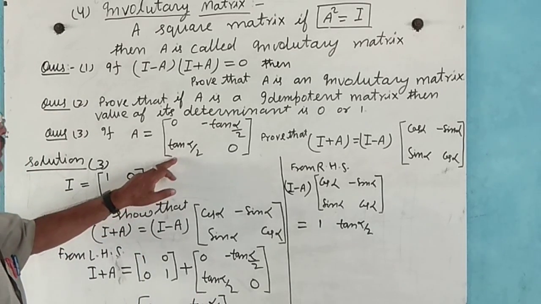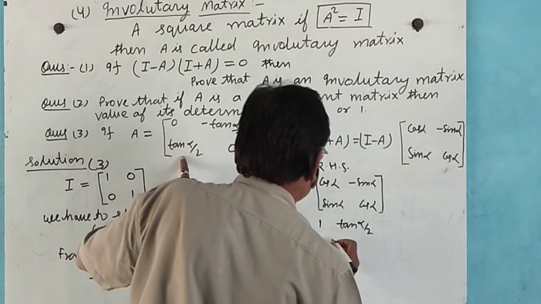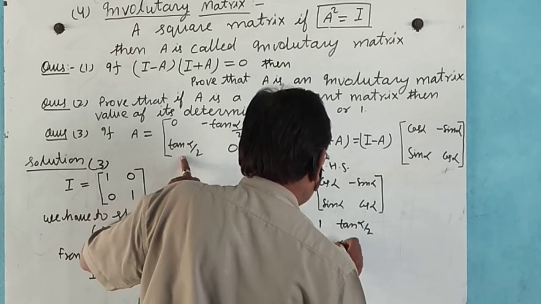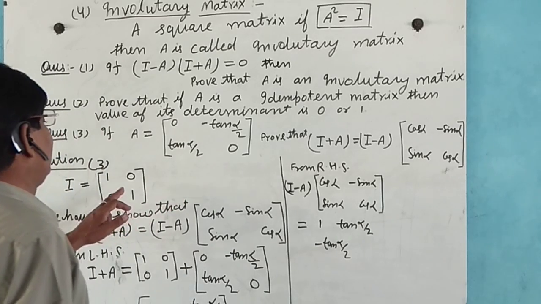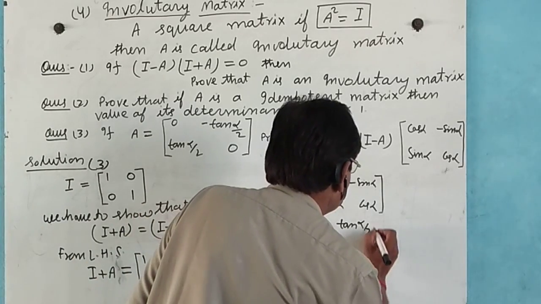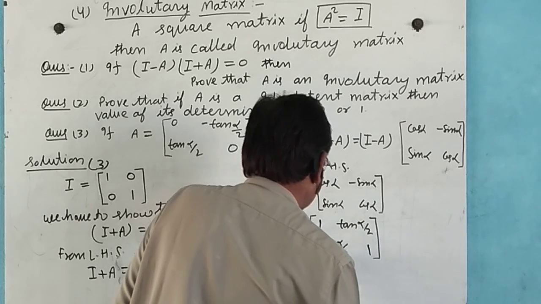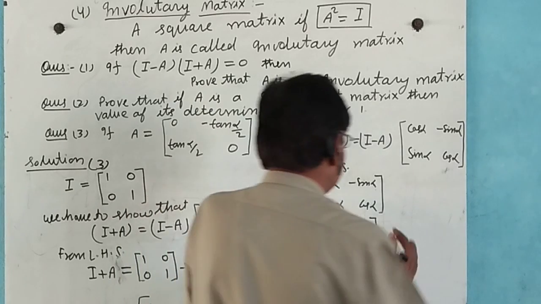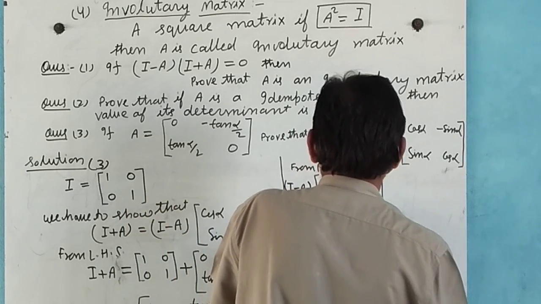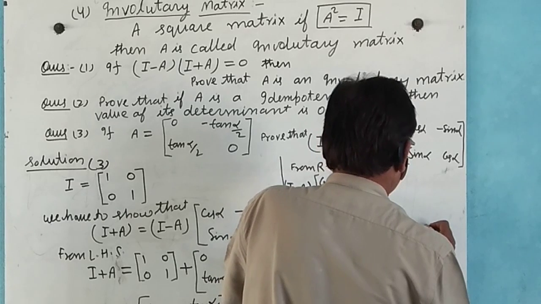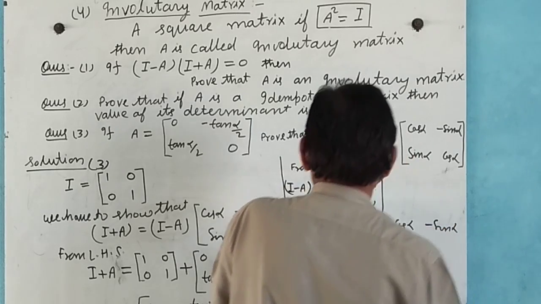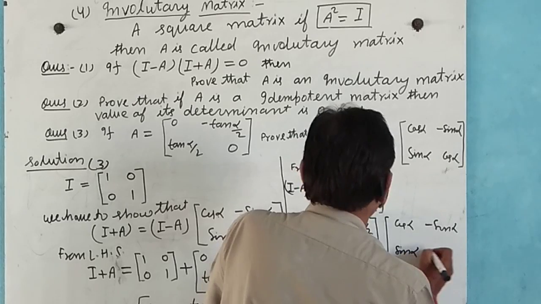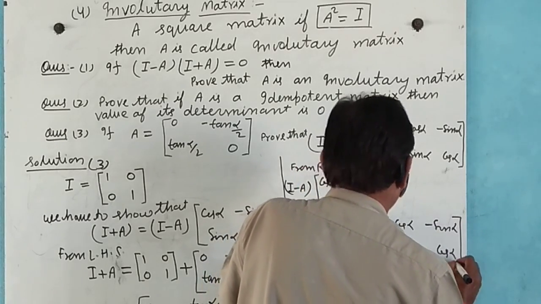0 minus this, and minus tan alpha by 2, and 1 minus 0 is 1. This is equal to the matrix 1, tan alpha by 2, and minus tan alpha by 2, 1, and this comes here, cos alpha, minus sin alpha, and sin alpha, cos alpha.